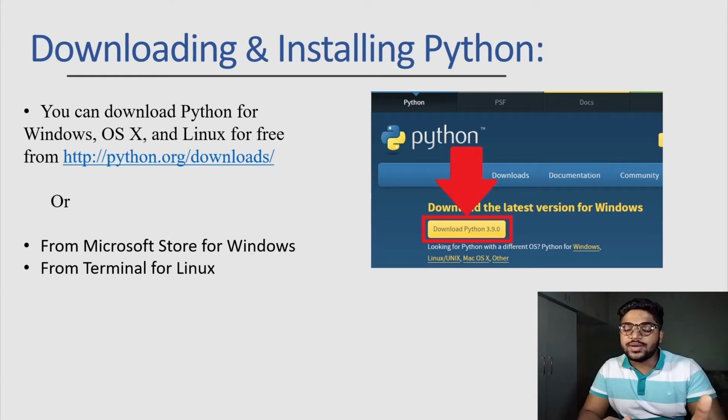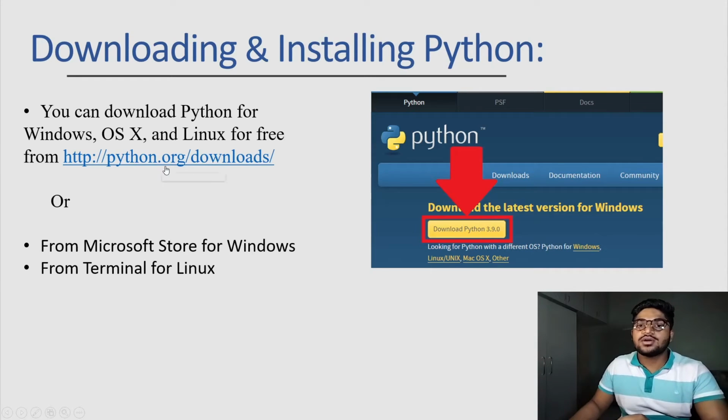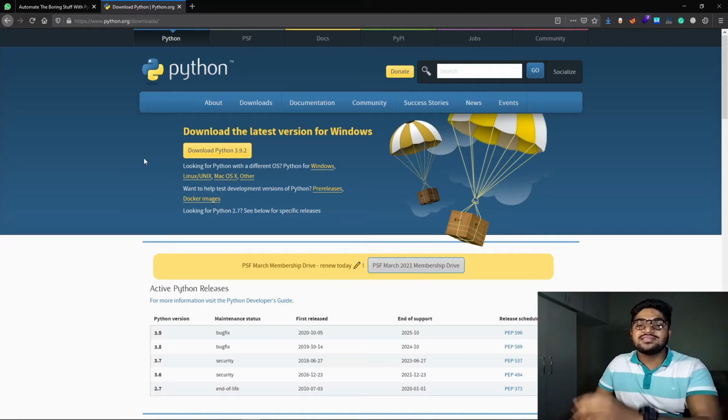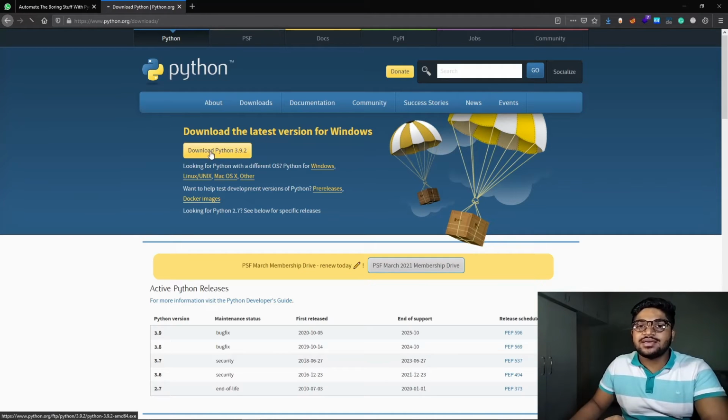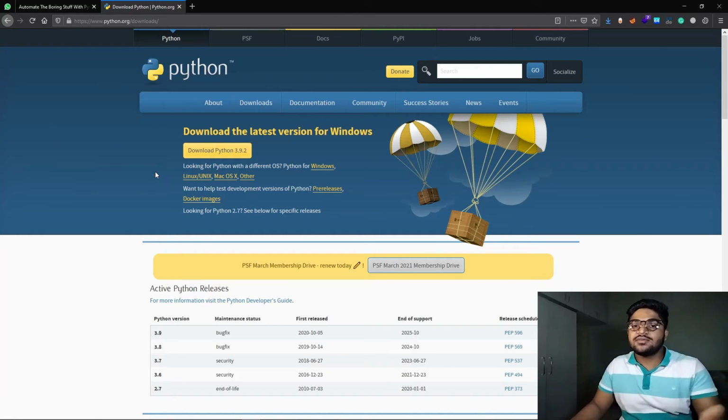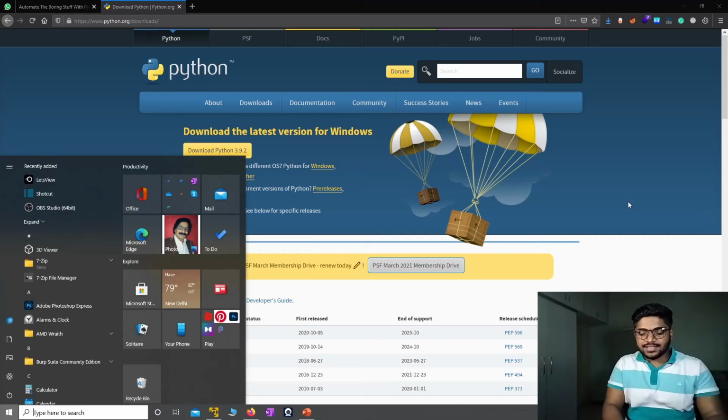Let's see how we can download Python. There are two ways. One, we can download Python using python.org/download. On this screen you can just download Python by clicking here and it will download Python for you. Save the file and run the Python file.